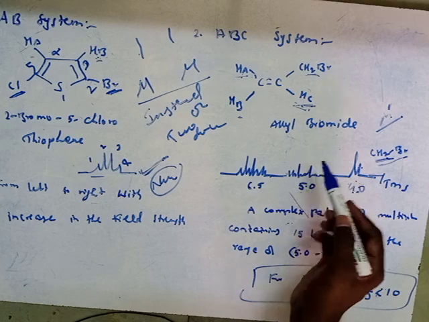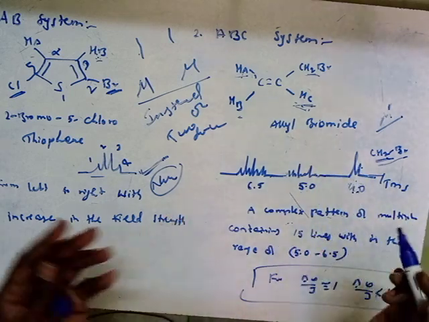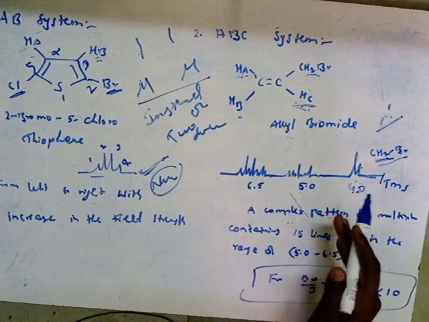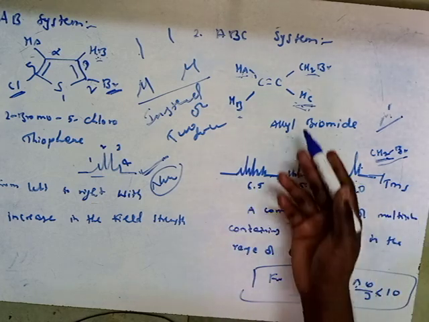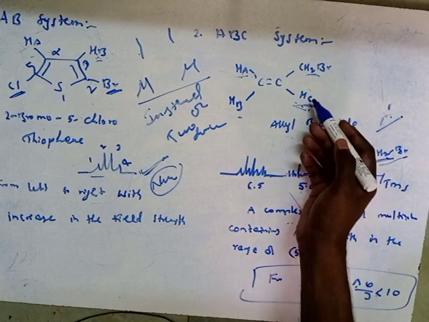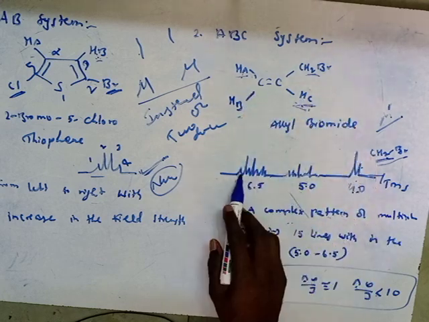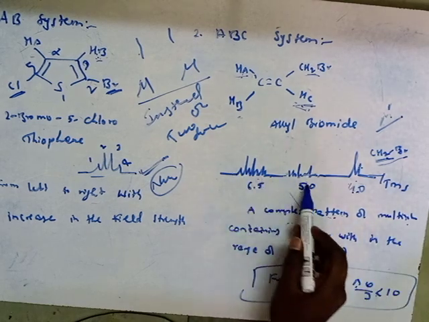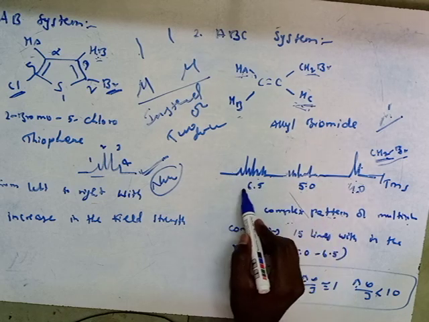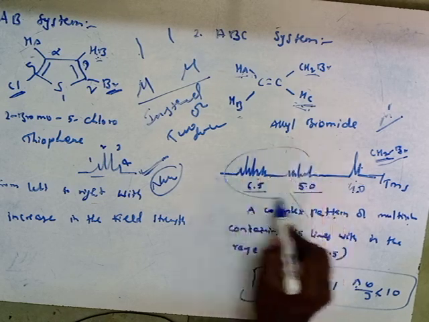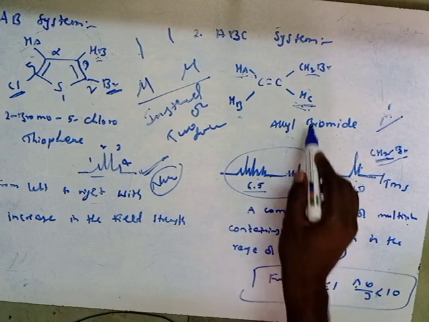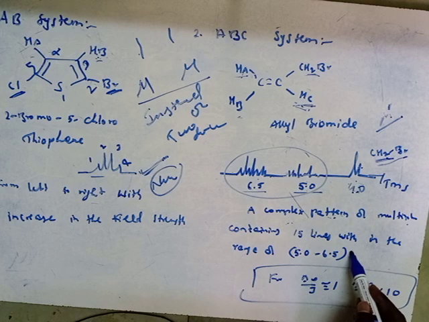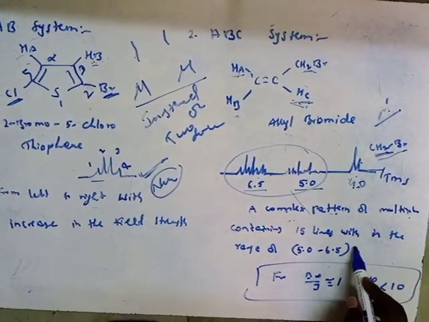So all are coupled together, and it will give a complex spectra. That means we cannot identify which type of proton gives which signal, and which coupling constant is involved, so it gives a complex pattern of multiplet. It will give a complex pattern of multiplet containing 15 lines in the range of 6.5 to 5.0. We get 15 lines, and we cannot identify which proton gives which signal. That's why it is a non-first order spectrum.